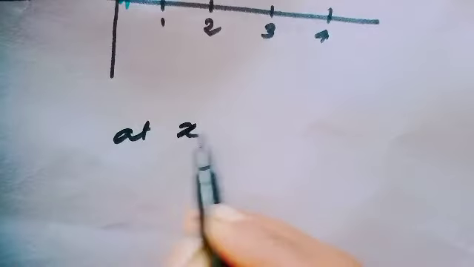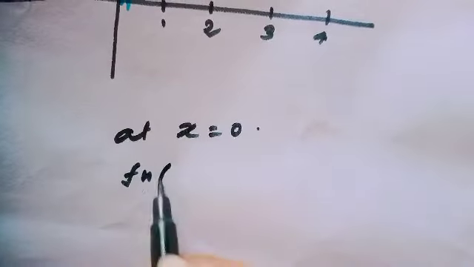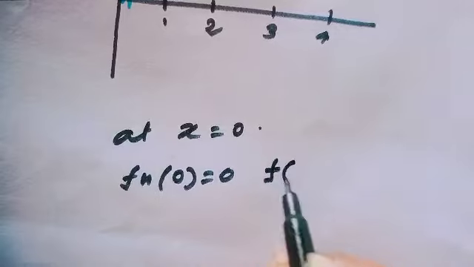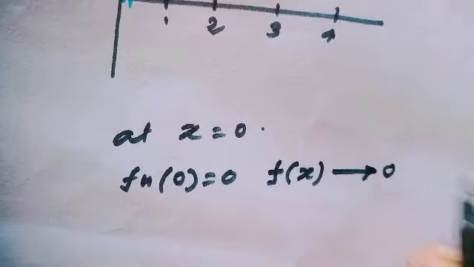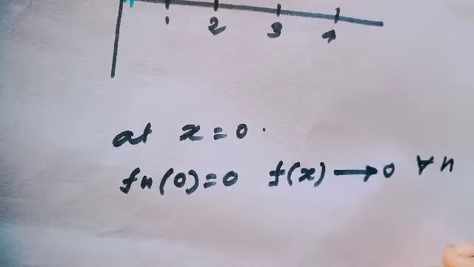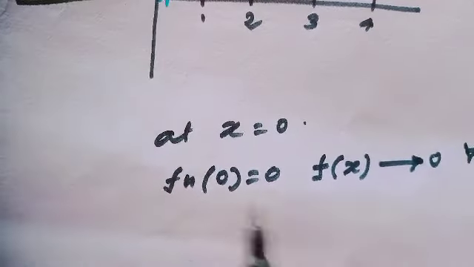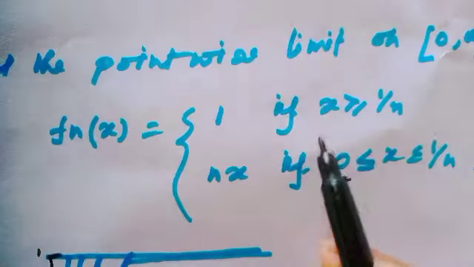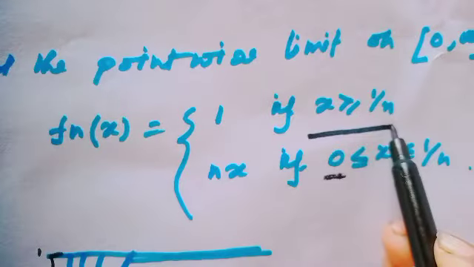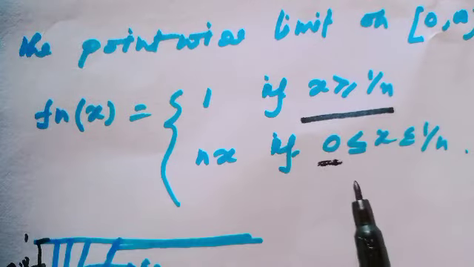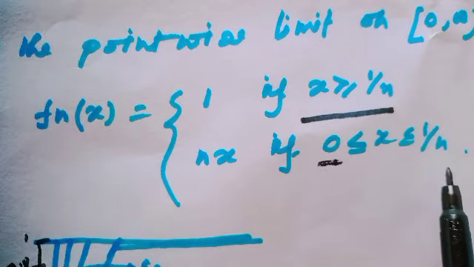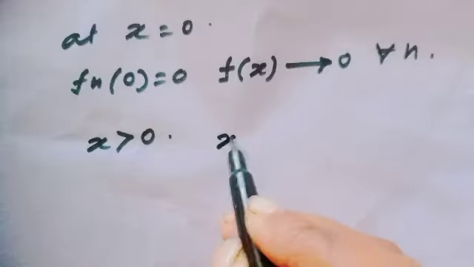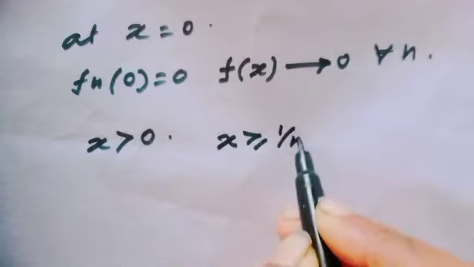At x equal to 0, since f_n(0) equals 0, that implies f(x) converges to 0, and this is true for all n. Okay? And for x greater than 0, two conditions will be applicable: if x is greater than or equal to 1 over n, and the other condition, if x is less than or equal to 1 over n. At first consider x greater than or equal to 1 over n.